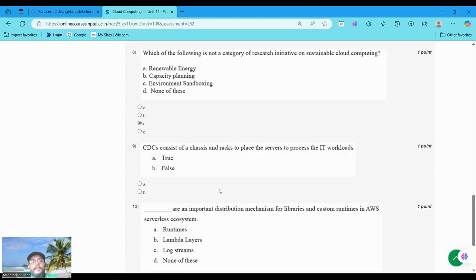A CDC consists of chassis and racks to place the servers to process the IT workload. Is it a true or false statement? It is a true statement. Question 9, option A, is true because the statement is a factual description of the physical infrastructure of cloud data centers. Data centers indeed consist of racks that hold servers, and these servers are often organized within chassis, especially in blade server architectures. The servers process IT workloads, which is the primary function of a CDC, a containerized data center. They use chassis or racks for modular server deployment. That's why we choose this option as a true statement.